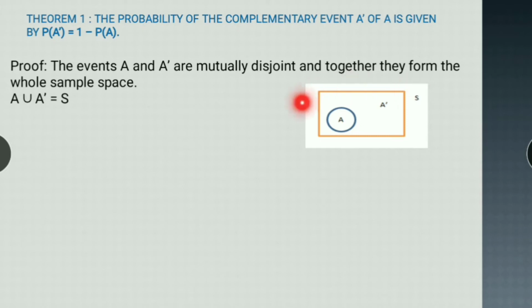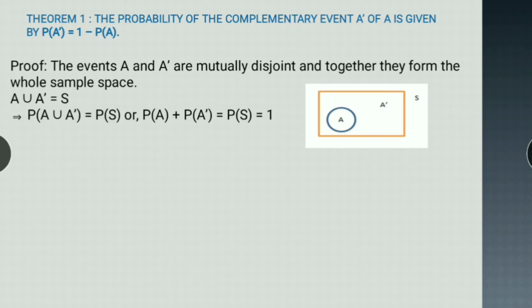As you can see here from the Venn diagram, they are disjoint from each other. There is nothing common between A and A dash, and they form the whole sample space. So A union A dash is equal to S. Then probability of A union A dash will be equal to probability of S, and they are disjoint, so probability of A union A dash will be equal to probability of A plus probability of A dash